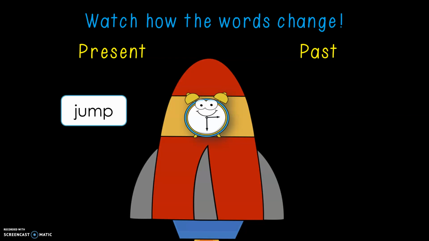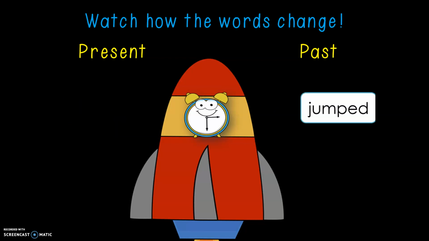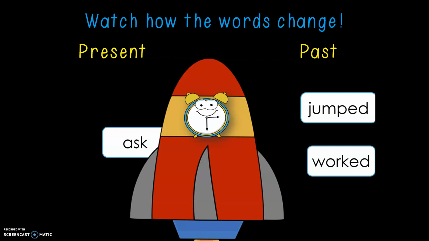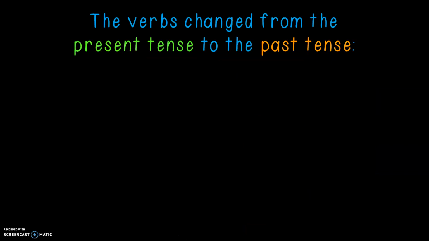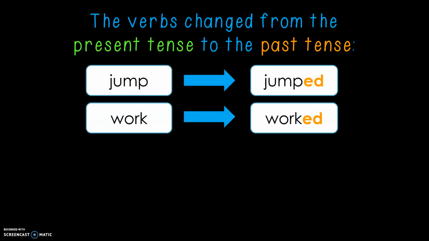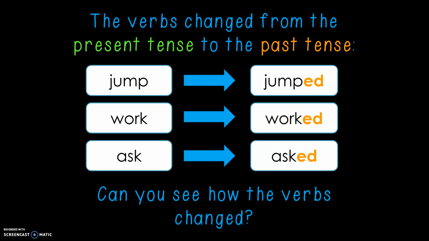Jump, so I jump, that is present tense. If I need to put it in the past, it would be jumped. I work, put it in the past, I worked this weekend. I ask a question versus I asked a question yesterday. The verbs change from the present tense to the past tense. Jump to jumped. Work to worked. Ask to asked. Can you see how the verbs changed?